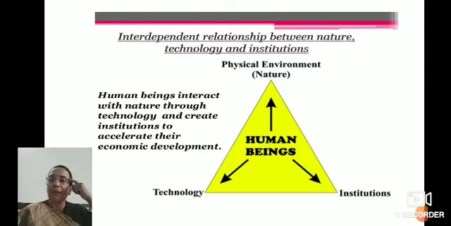Human beings have the mind. They can think and they can interact with nature with the help of technology. So they transform material available in our environment into resources. They change the material which is available in the environment, make it a resource, and use it. And human beings use them.